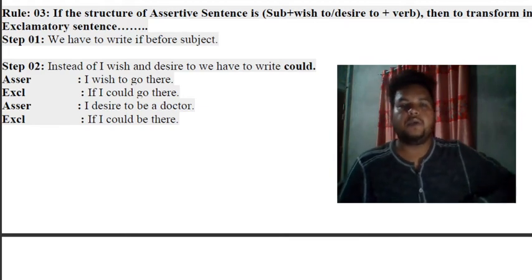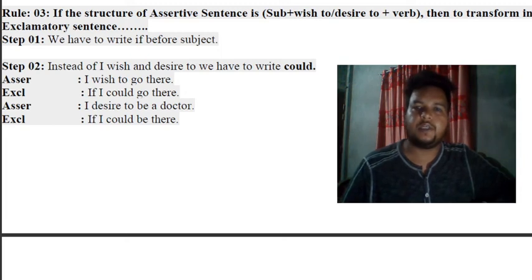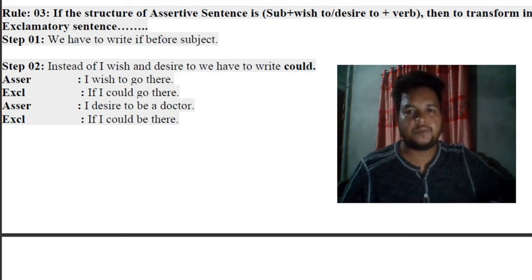So simply you have to remember, if you find wish to, desire to plus verb, then to transform into an exclamatory sentence, we will write if before the subject, then we will take could. So I wish to go there, if I could go there. Well, now go for rule 4.